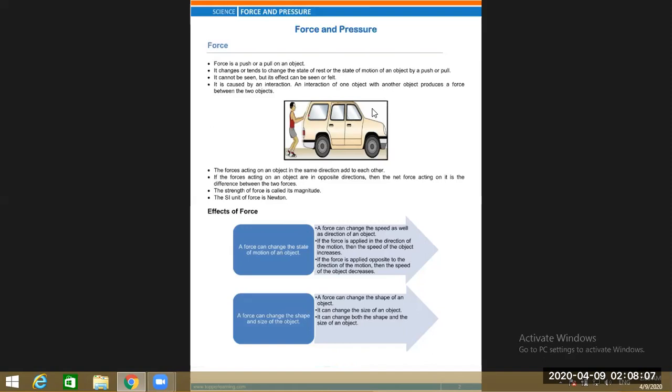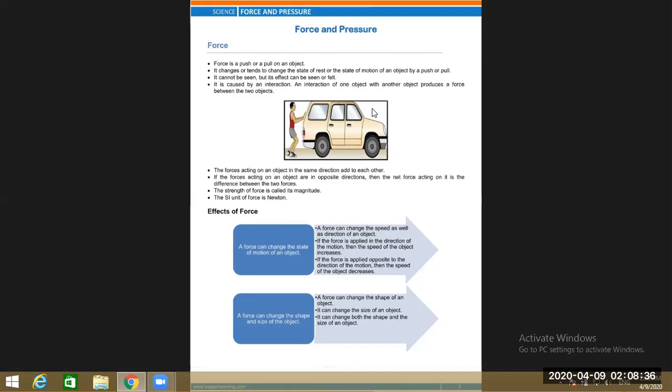Now let us check out the effects of force. The effects of force can be listed here. Force can change the state of motion of an object. This is one effect. In this case, a force can change the speed as well as the direction of an object.